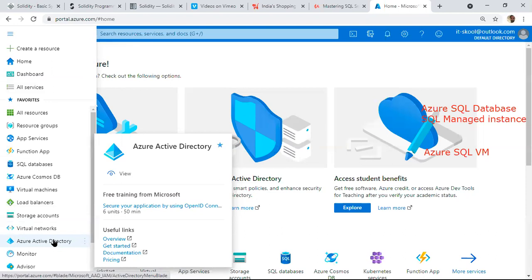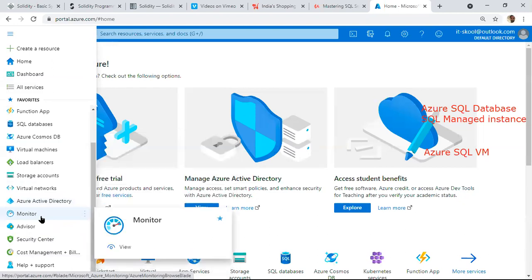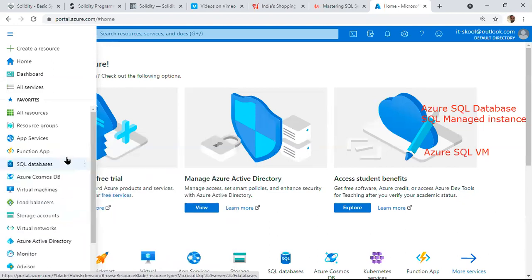We can even merge local AD with Azure AD also here. I will show you that practically. Some other services are there, monitoring and automation. These are the various services that are there.